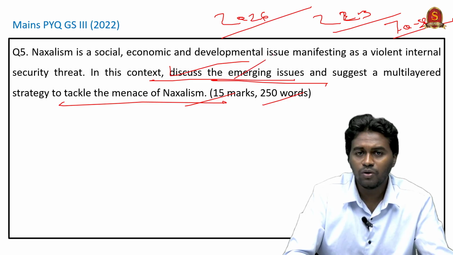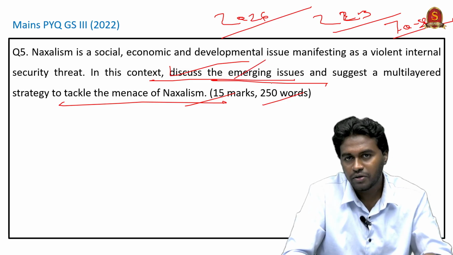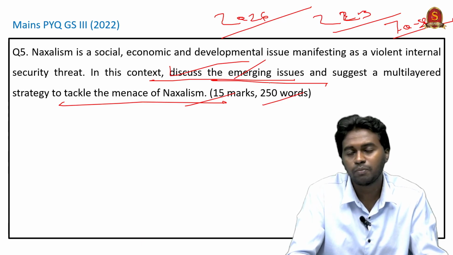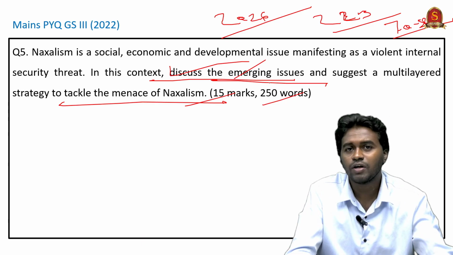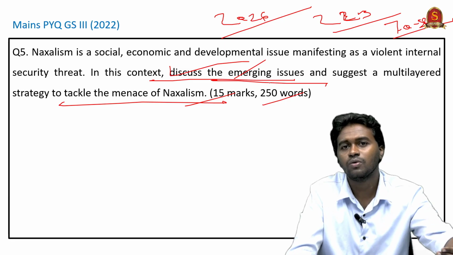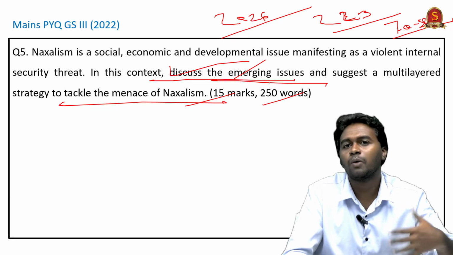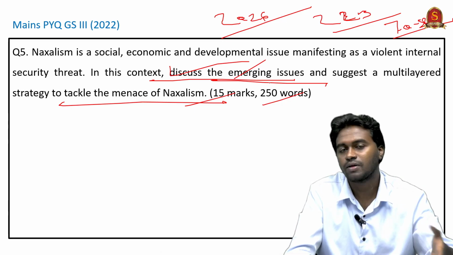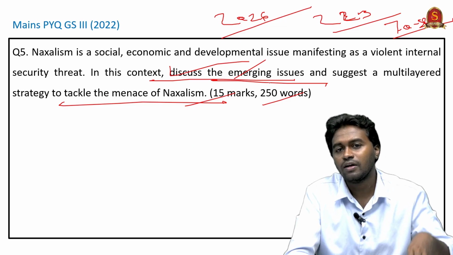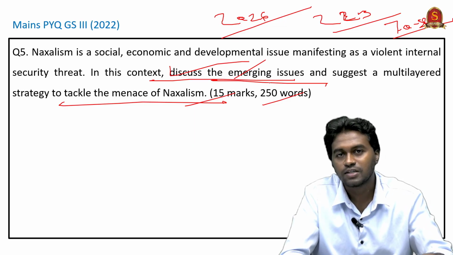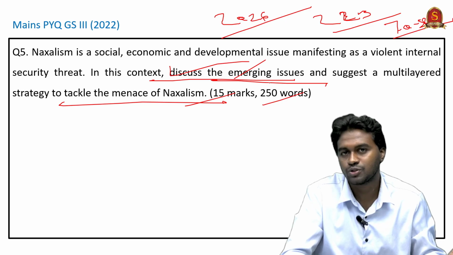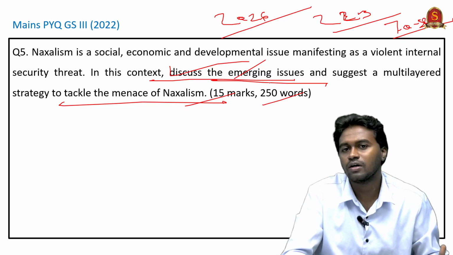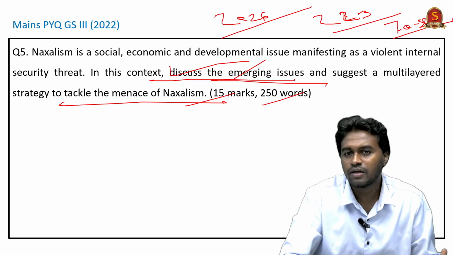Now we can see that the issues are reducing, but at the same time it is taking another form. For example, the emergence of urban Naxalism. They are giving up the armed way and are now moving to a canvassing way, that means canvassing people through ideologies. So this is another major issue, and you can mention urban Naxalism here. Another issue is that the funding and recruitment to Naxalism has not yet stopped. It is still continuing, though it has declined. So these are the emerging issues.